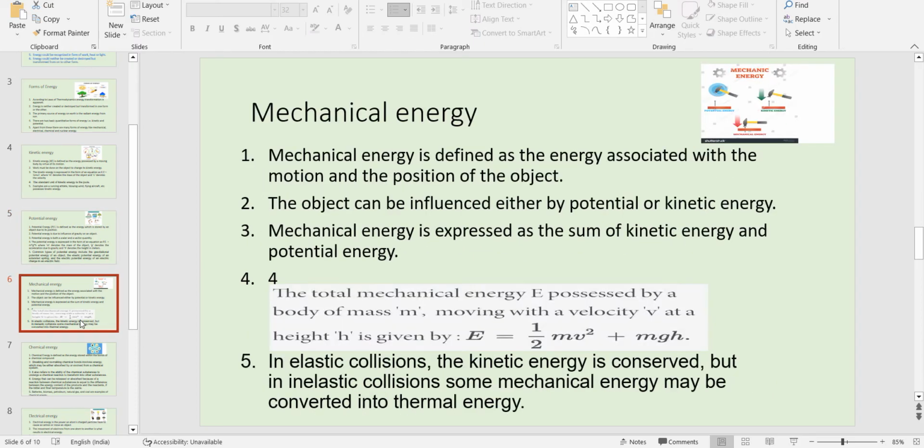Mechanical energy. Mechanical energy is associated with the motion of an object, right? An object is moving, a machine is moving, or it is used to do some useful work. It is called mechanical energy, right? It is influenced by both potential and kinetic energy. On the diagram itself, you can see a hammer being used to nail down.